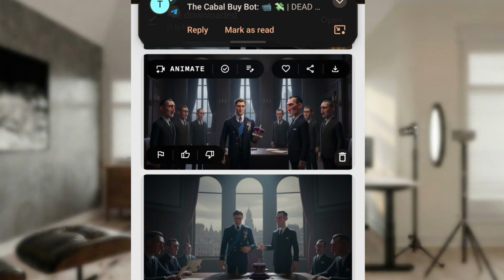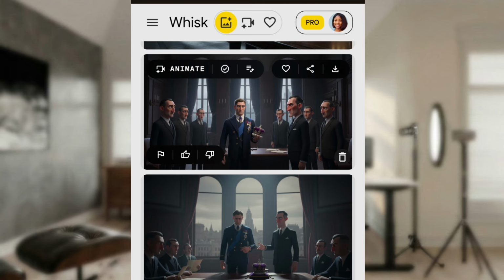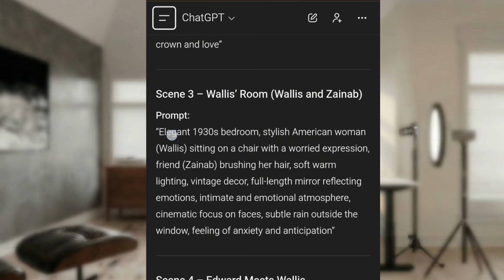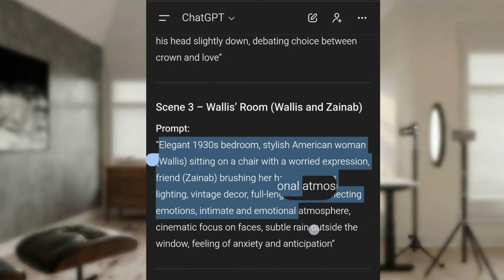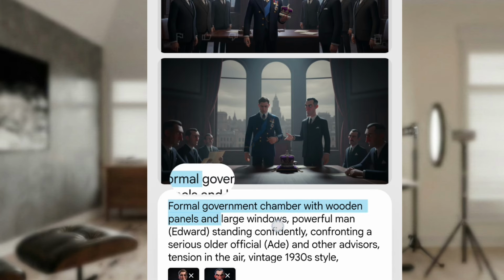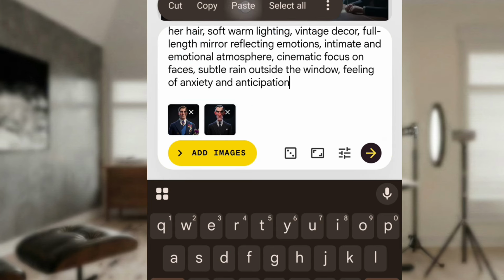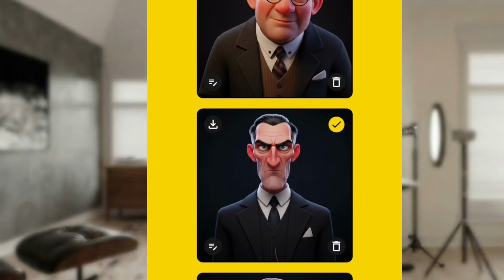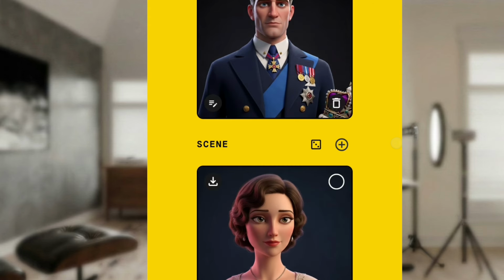We'll do the same for the third scene of this movie. It's a movie, of course. I'm back to ChatGPT to copy the third scene. When I copy my prompt, I'll go to my Wix and paste it. Now, in this third scene, I have Wallis and I have Zainab. Edward and this old man are not there. So I'll go to add images and untick this man and Edward.